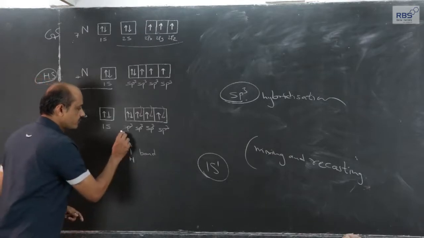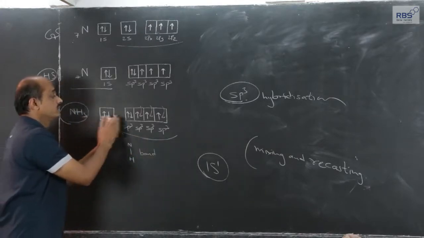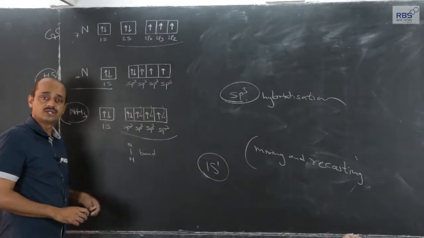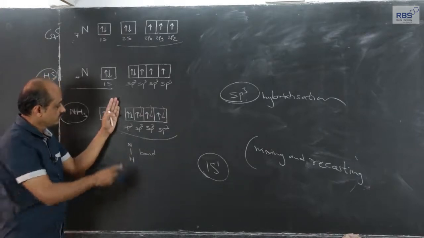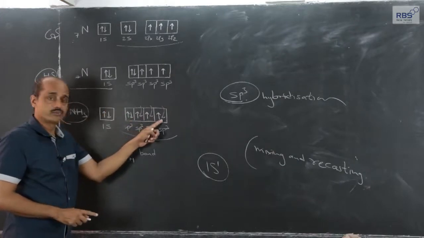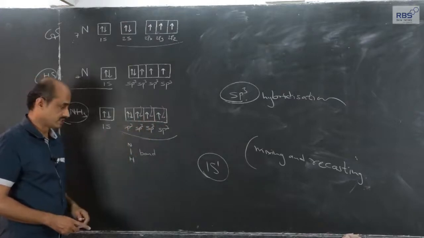In the outermost shell of nitrogen in ammonia, we observe one lone pair of electrons and 3 bond pairs, that is, one lone pair and 3 shared pairs.